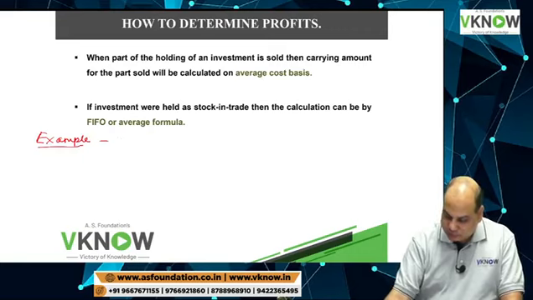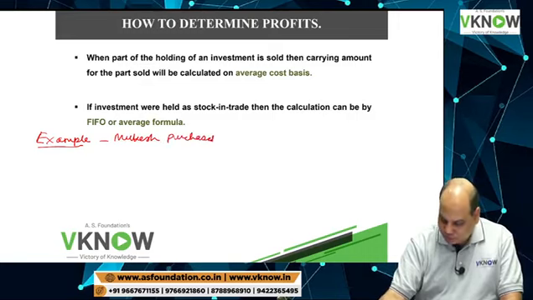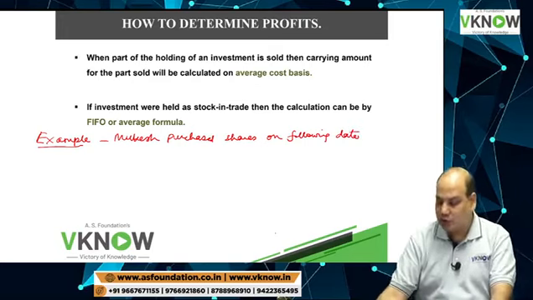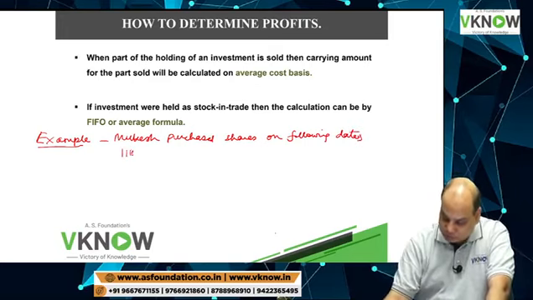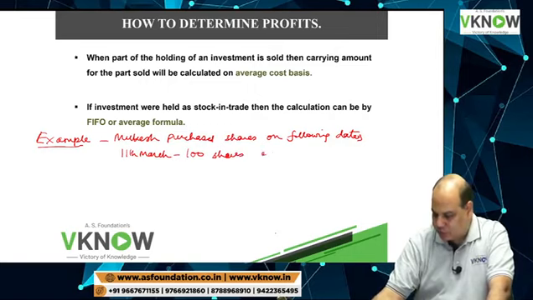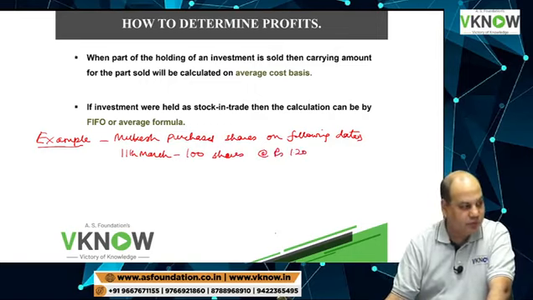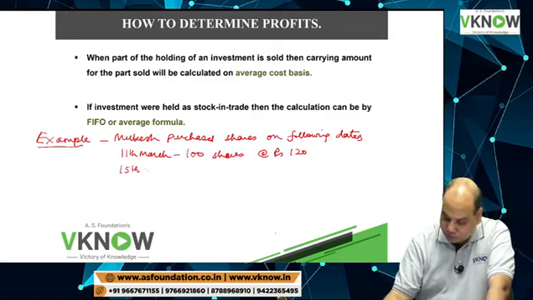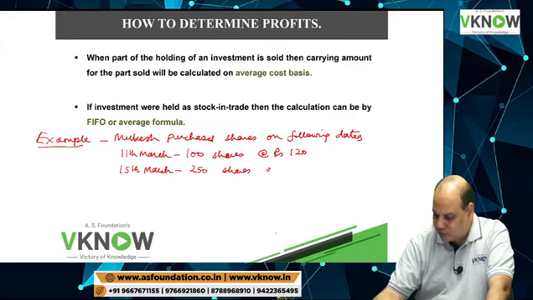Example: Mukesh purchased shares on following dates: 11th March, 100 shares at rupees 120. 15th March, 250 shares at rupees 180 each.